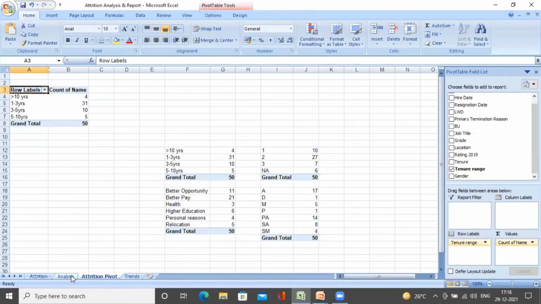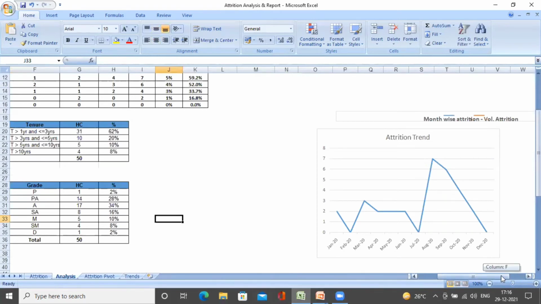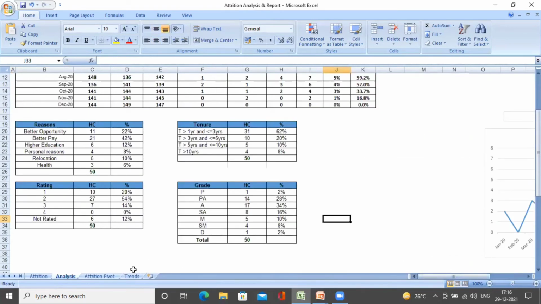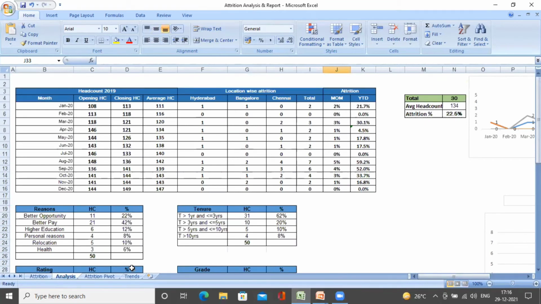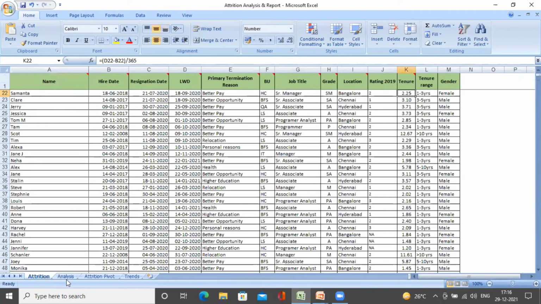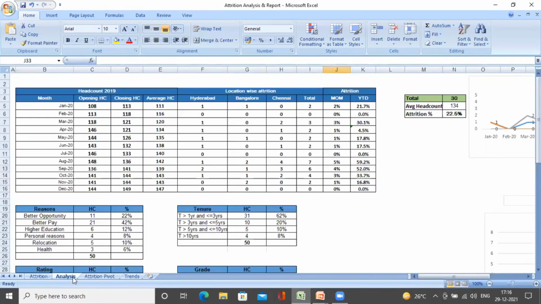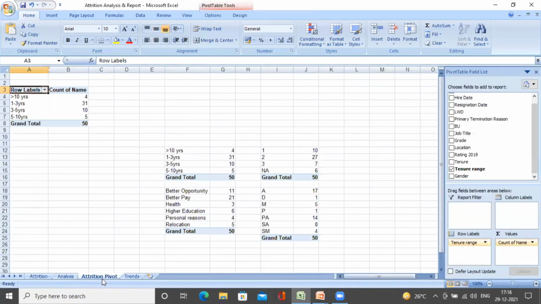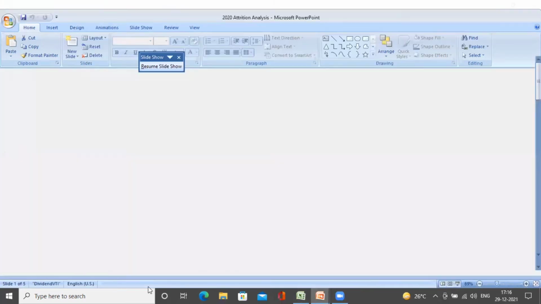Now we have seen the attrition analysis and how we record it. The next important thing is to get to the inferences. What exactly are we understanding from the data is what the inferences call out. Whenever a business leader asks us what the attrition is and what the reasons for attrition are, we do not usually share this sort of Excel file showing them the associates who left or the trend. Simply, we will give them an overall view in terms of a presentation.